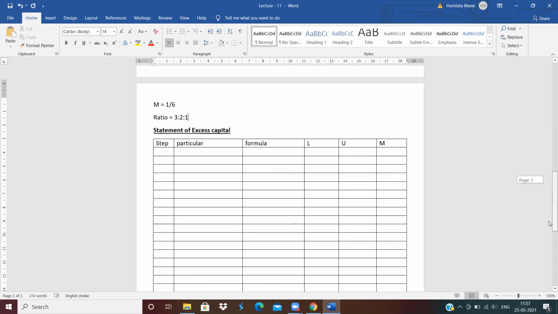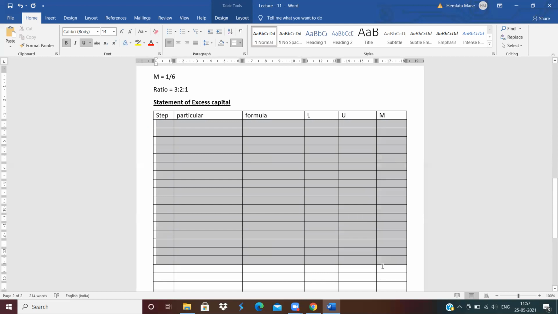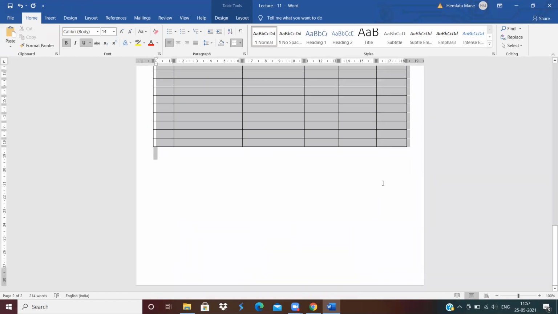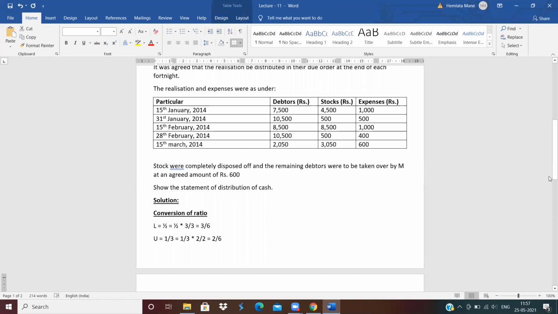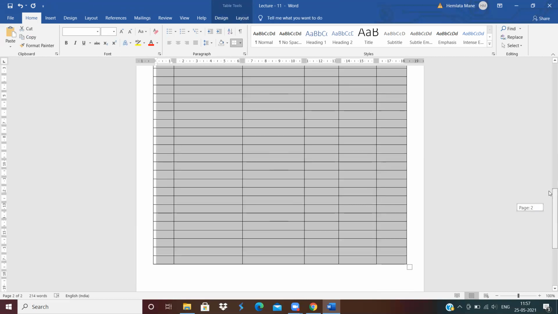Now we will calculate the statement of excess capital. Tell me, which is the first step? The columns are: first column step, second column particulars, third column formula, and then the names of partners, L, U and M. So the first step is the profit sharing ratio. Write down the profit sharing ratio of all three.